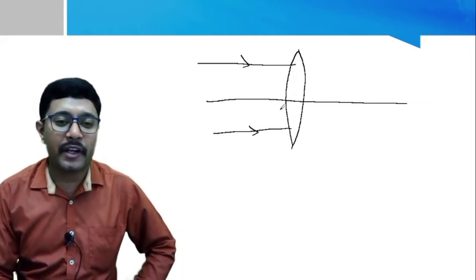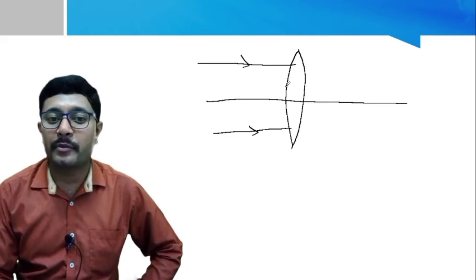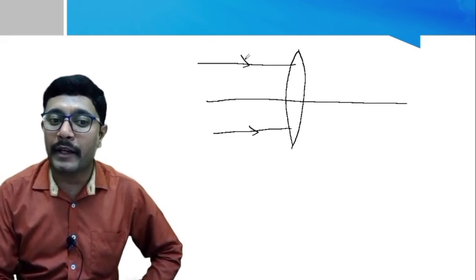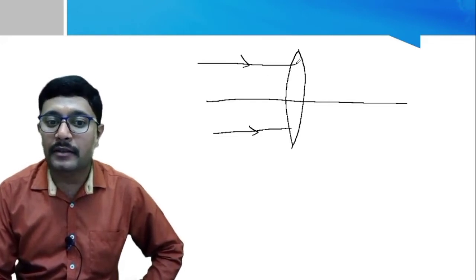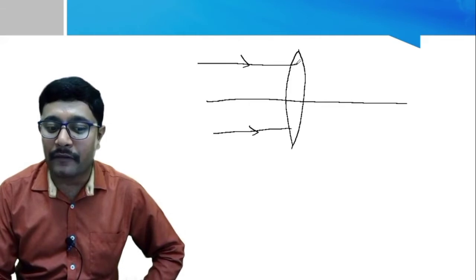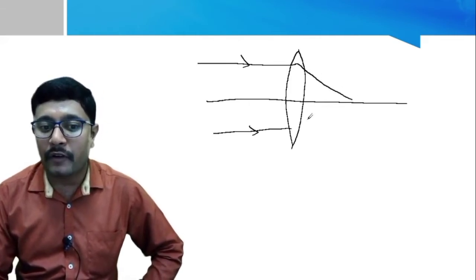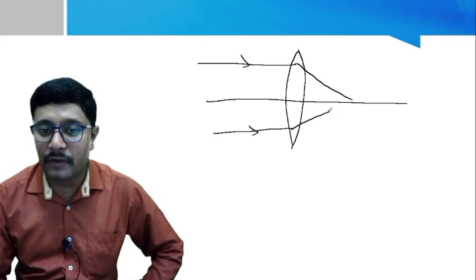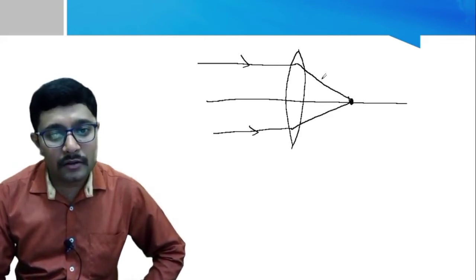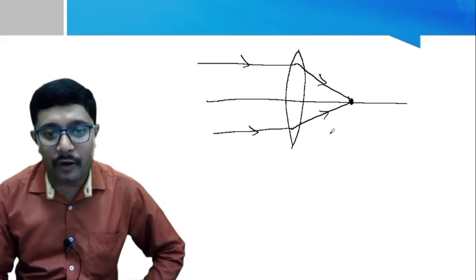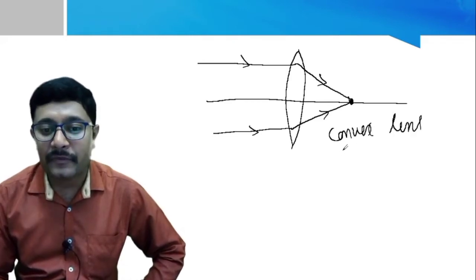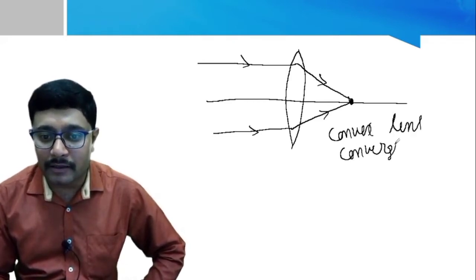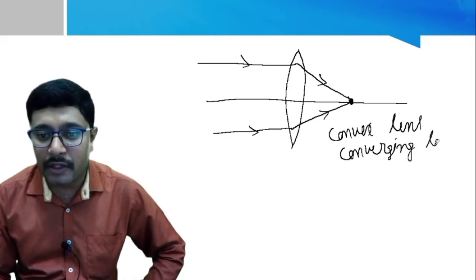It shows refraction. So what do you mean by refraction? Refraction means bending of the light ray when it passes from one medium to another medium. So this is air medium, this is glass medium, so it shows refraction, and after refraction all the rays converge to a point on this line. So for this reason, we call this convex lens a converging lens.